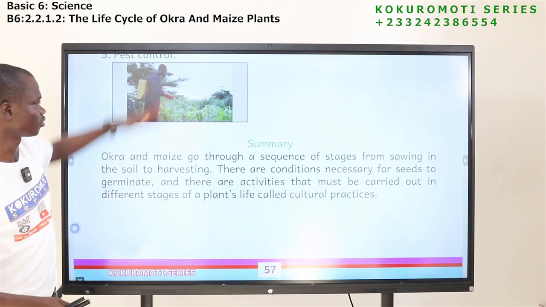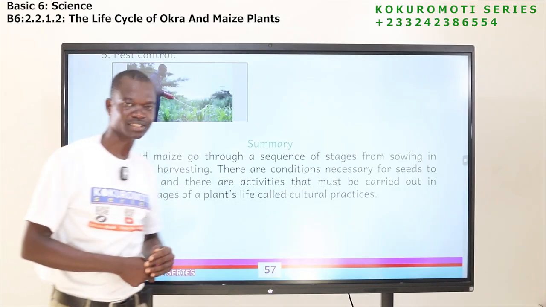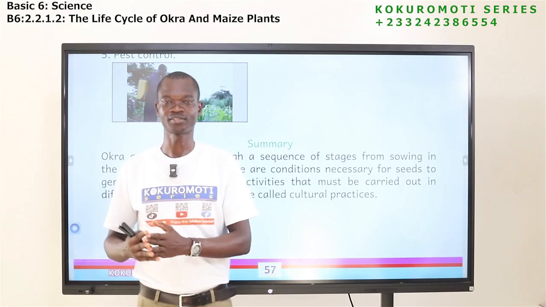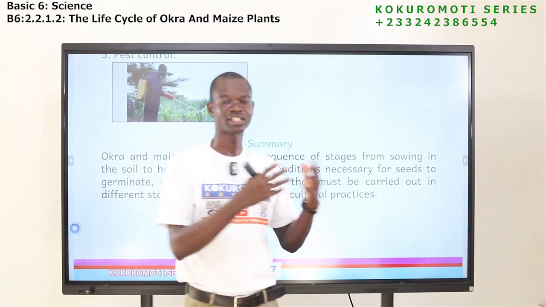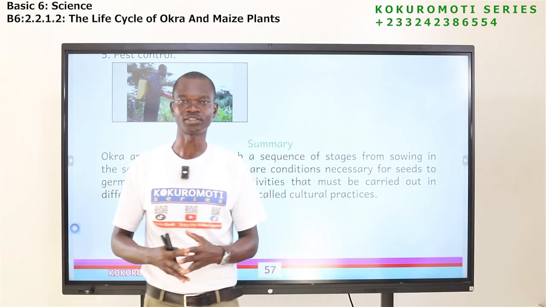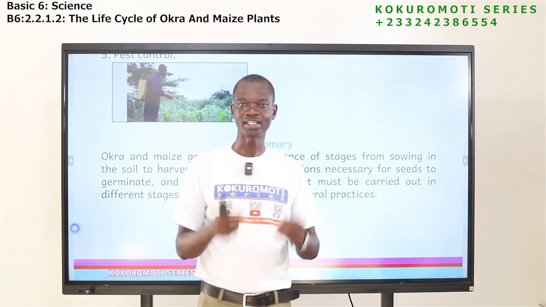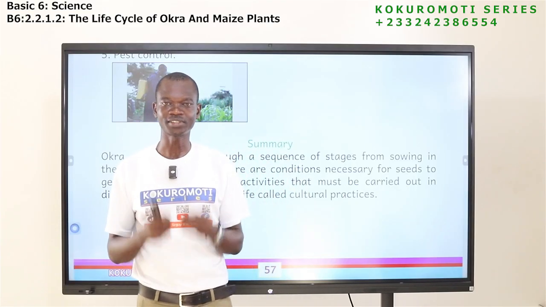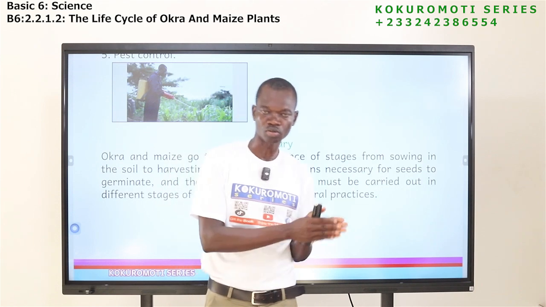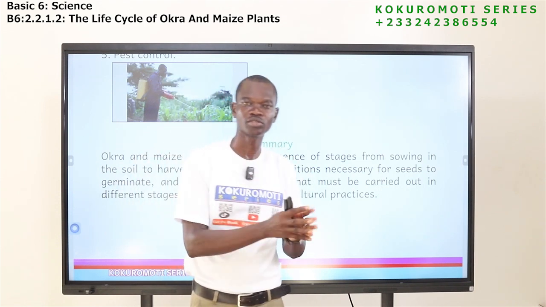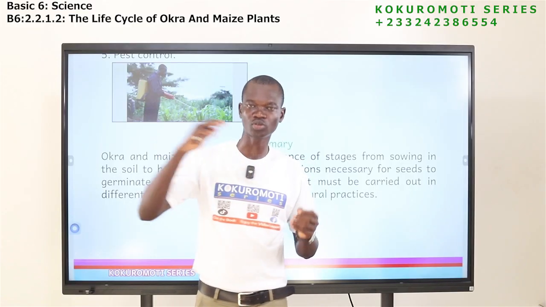Okay, so we are coming to the end of the lesson. We have learned that plants go through stages. They have their life cycle, from the day they are sown or planted to the day they are harvested. We have seen that okra is a plant. It goes through those stages. We have also seen that maize is a plant. It also goes through what?